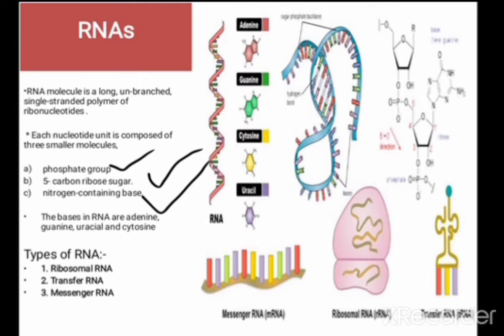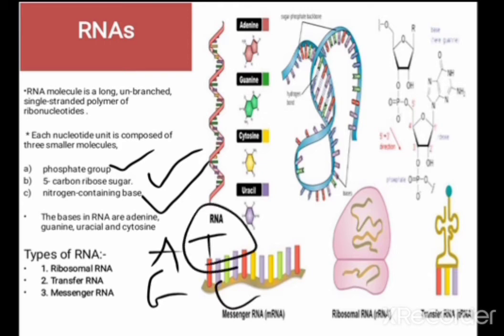That is a very important thing: in DNA there is adenine, guanine, thymine and cytosine. But in RNA, instead of thymine there is a presence of uracil. That's a very important thing about the RNA.